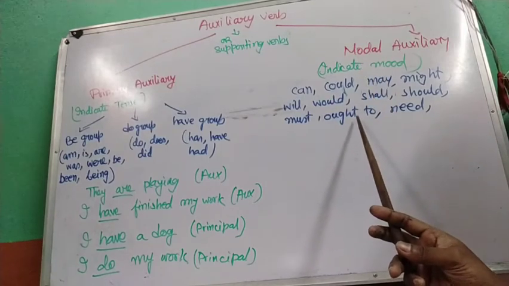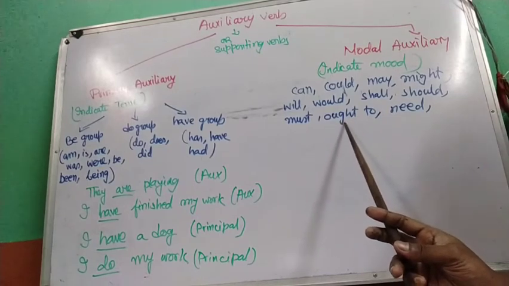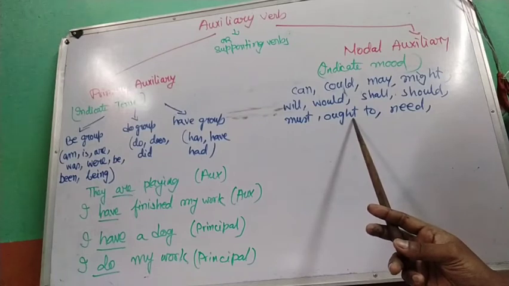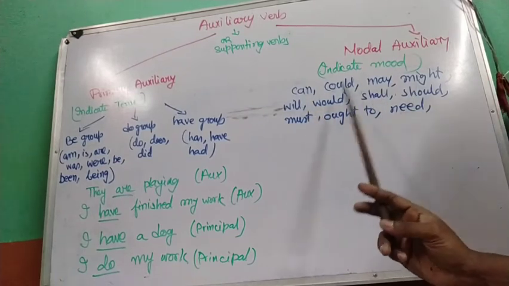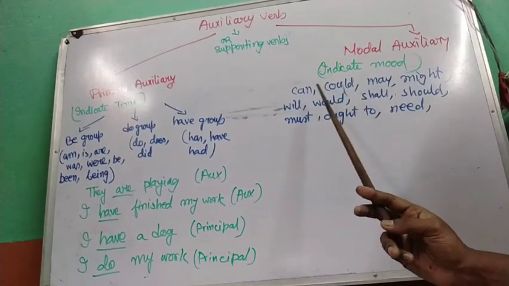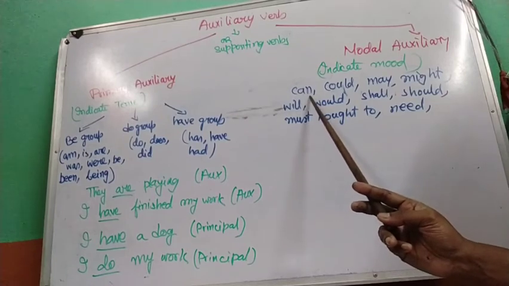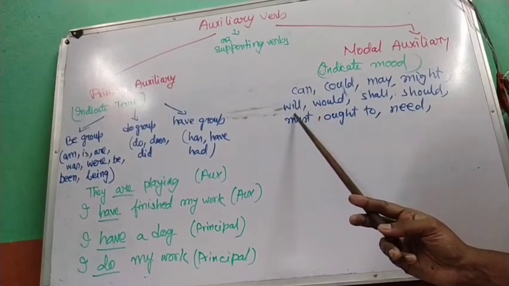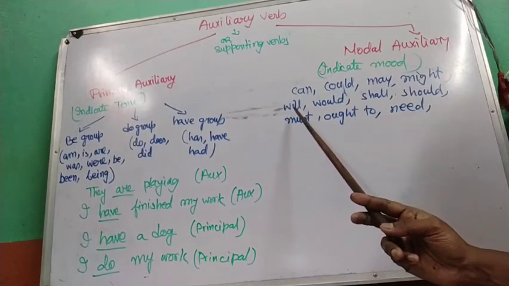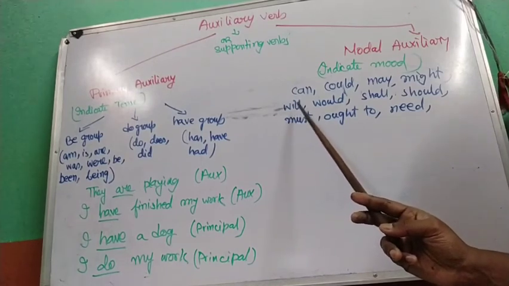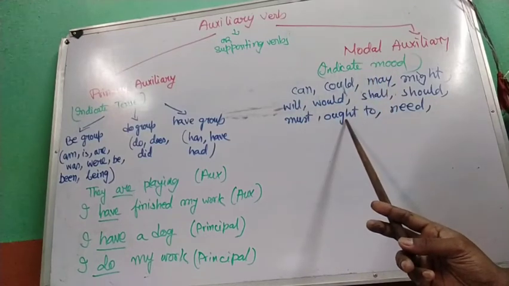Ought to means you should do something. It is advisable that you ought to do something. Similarly, will. See, these things indicate the mood, right? I can lift the box and I will lift the box. Can shows ability. I can do it. I can lift the box, and I will lift the box. It tells us about my determination that I am going to do it, right? So modal auxiliaries indicate the mood of the verb.